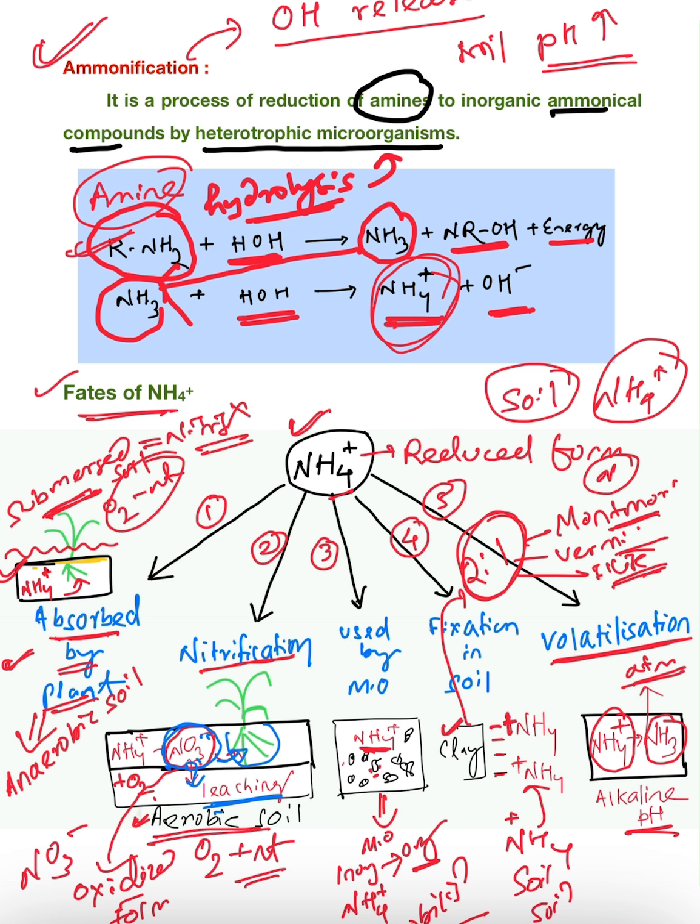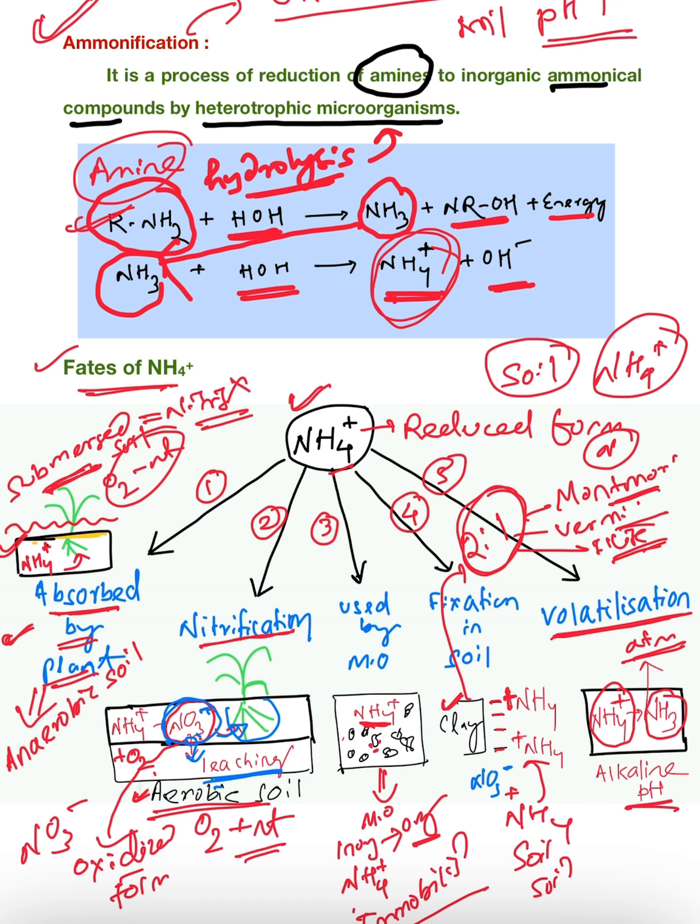Because nitrate is negatively charged and clay has negative charge, so there will be a repulsion force. Also, nitrate ions are highly mobile in nature, so the nitrate ions will leach down and move away from the root zone. So these are the different fates of